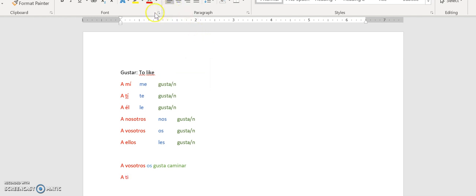Okay, so let's do another one. A ti, and then te goes with a ti. And then if we're doing another verb, gustar will be singular. And let's have our verb be roncar. Okay, so we have our verb. And remember, we know it's a verb because it ends in AR, ER, or IR. In this case, AR. So gusta, singular, because we're going with a verb.